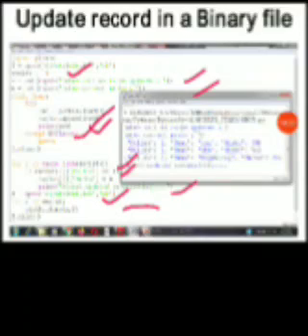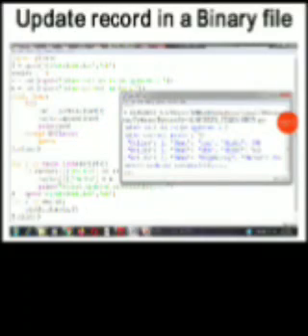Open the file simply in write mode and for each and every element of rec list, just write it into the file. So in this way the file is going to update, the record is updated properly, and then you have to close the file.